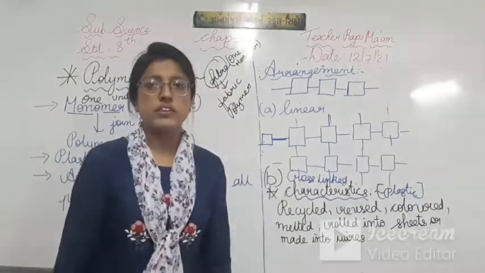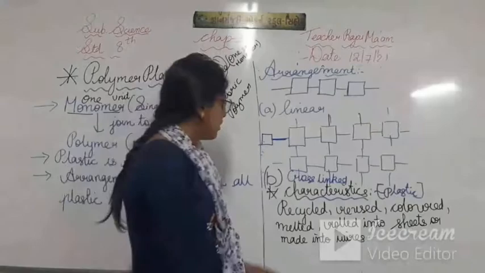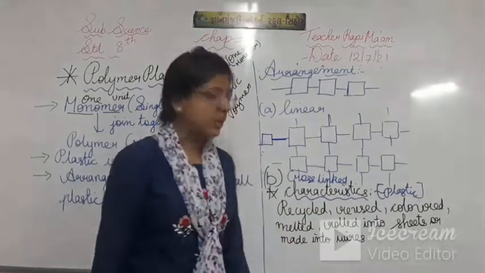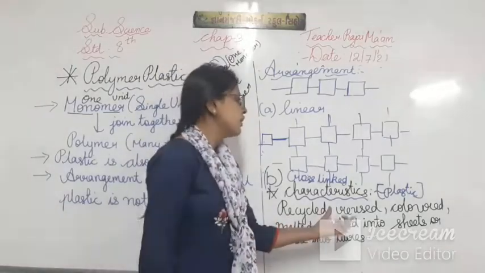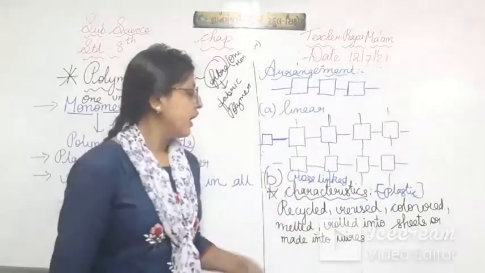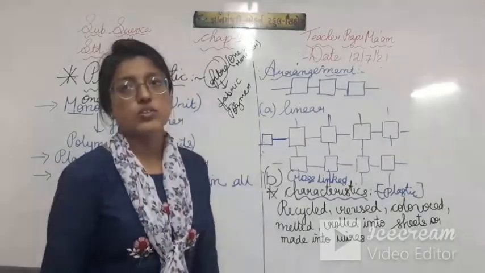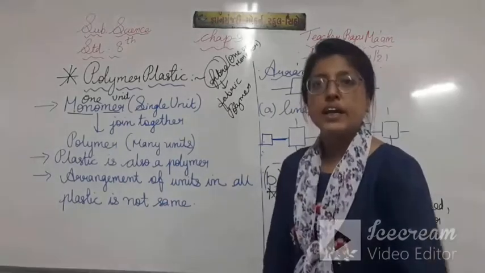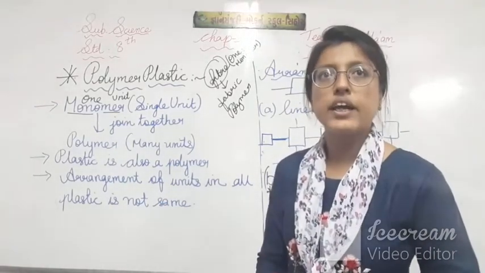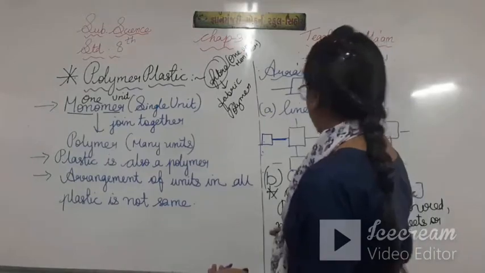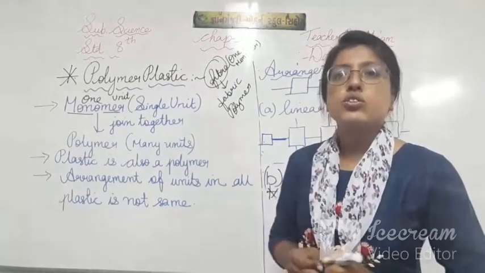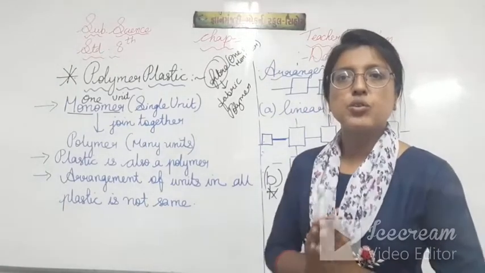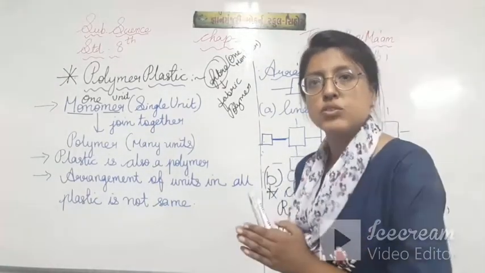These are the characteristics. So once again, plastics can be recycled, it can be reused, it can be colored, it is melted, it can be converted into sheets also, and it can be converted into wires also. So plastic is a polymer and arrangement is of two types, linear and cross link, isn't it? So I hope introduction of plastic is clear to you. I am giving you 2 minutes, note it down students.